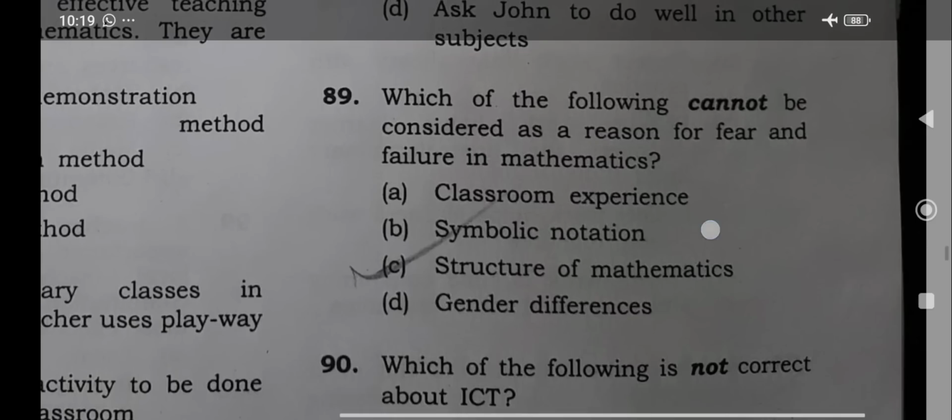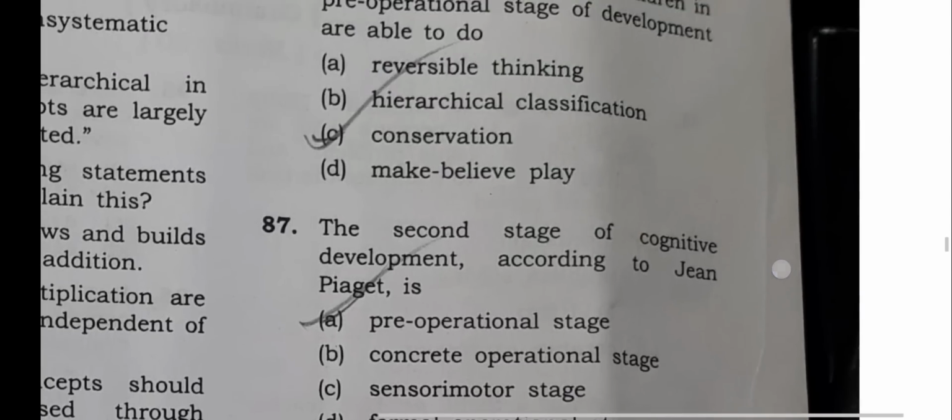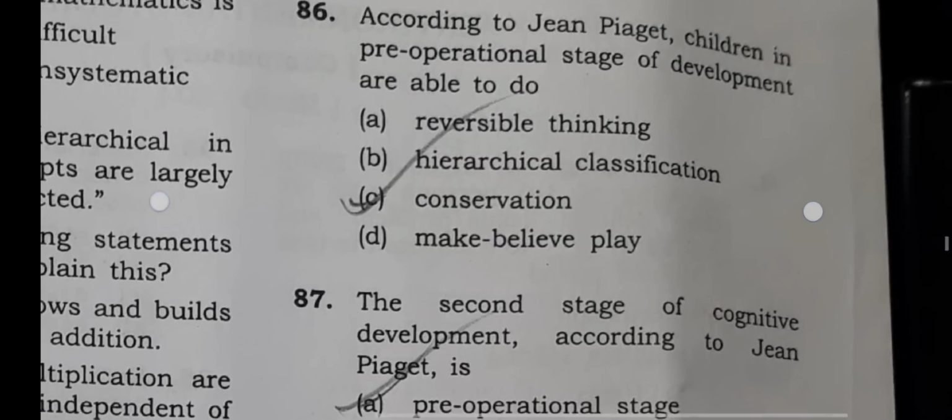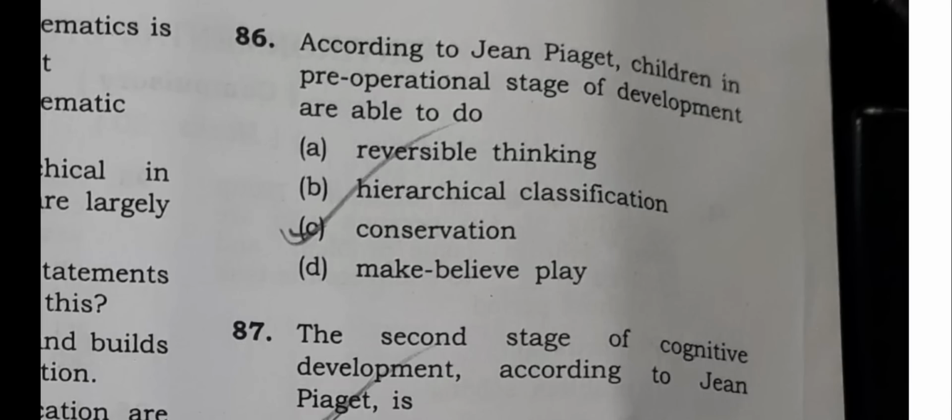Now let us go here. All right. So we have question number 86 now. Jean Piaget's question. According to Jean Piaget, children in pre-operational stage of development are able to do what? According to Jean Piaget, they make believe play. That is option number D is the correct answer here. Make believe play.